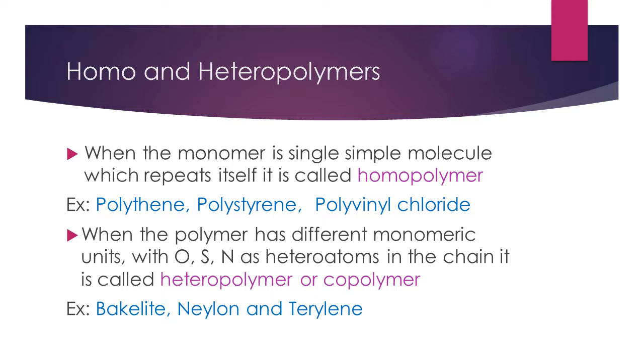Here the heteropolymers will also have heteroatoms like oxygen, sulfur and nitrogen in the chain. Say for example, let us take bakelite. Bakelite is a polymer which is formed by the combination of phenol and formaldehyde. Here there will be two monomers which combine to form a polymer. So it is called a heteropolymer or copolymer.